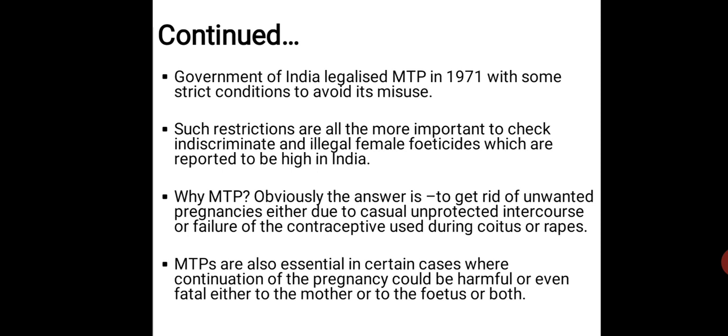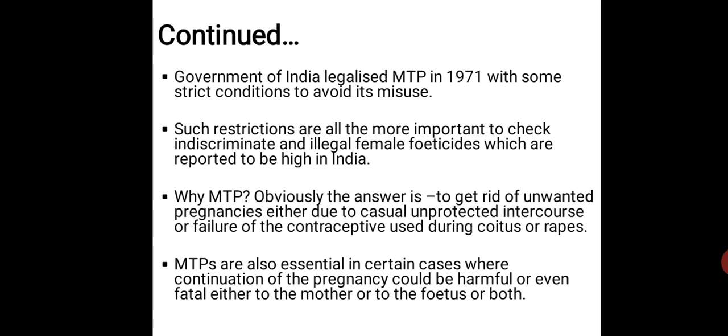So I have told you earlier that we have seen several different methods, like physical methods or natural methods, which we are taking to avoid the chances of pregnancy. But if pregnancy occurs after the failure of those particular equipments, or you can say the medical things, in that case you can opt for this MTP. So obviously the answer is, what should the MTP be there for? MTP is specifically used to get rid of unwanted pregnancies.